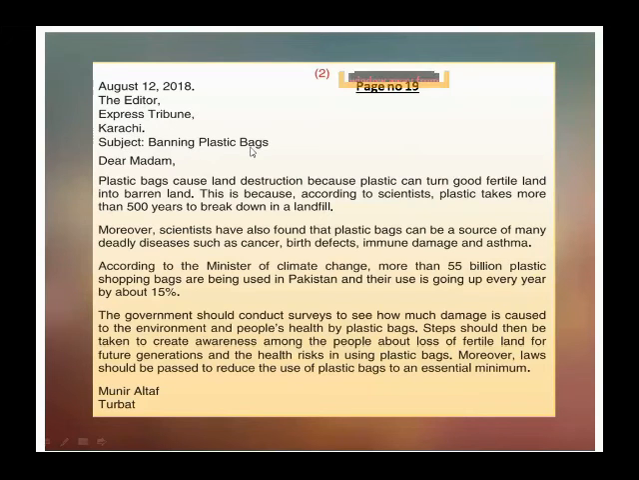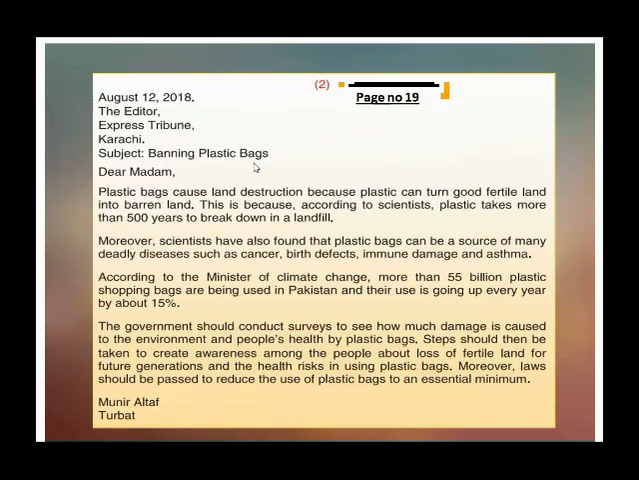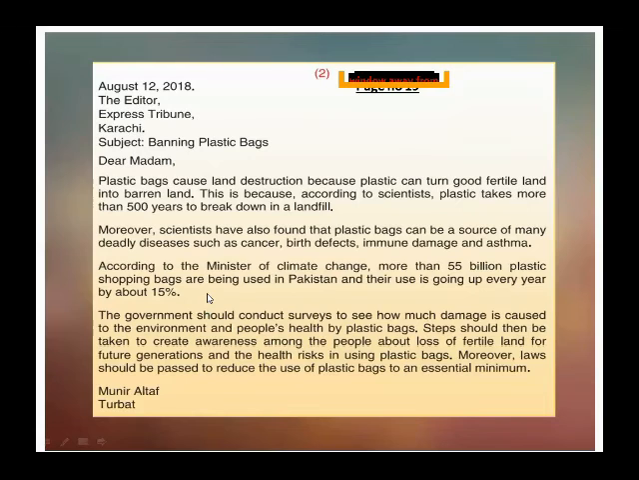Subject: banning plastic bags. It means here we are going to discuss some issues with the editor of the newspaper about banning plastic bags. Why? What is the reason behind it? Here in the paragraph, we can discuss. Dear ma'am, plastic bags cause land destruction because plastic can turn good fertile land into barren land. This is because, according to scientists, plastic takes more than 500 years to break down in a landfill.